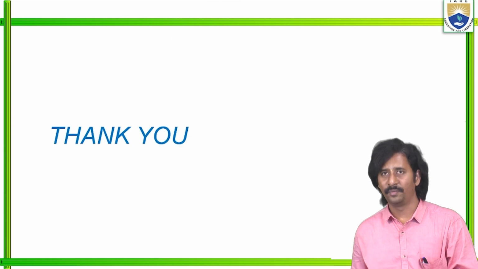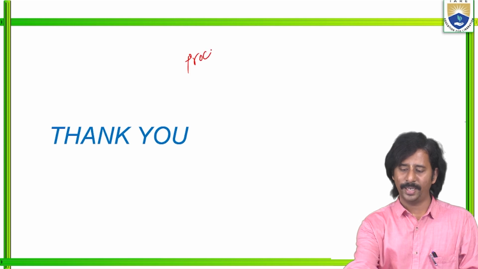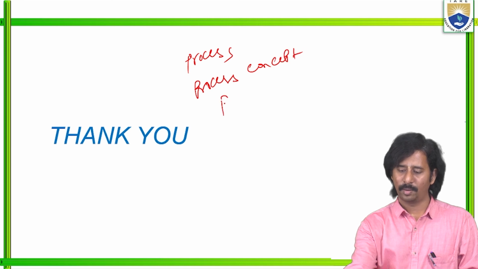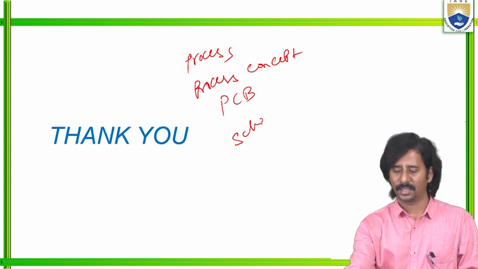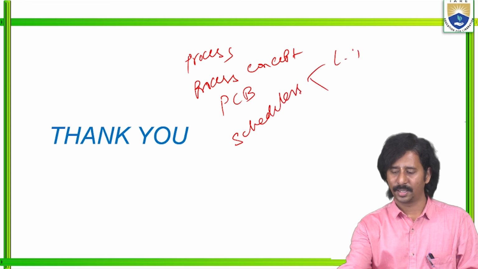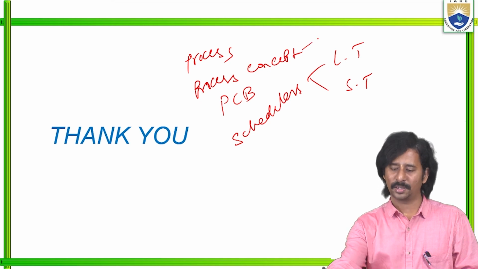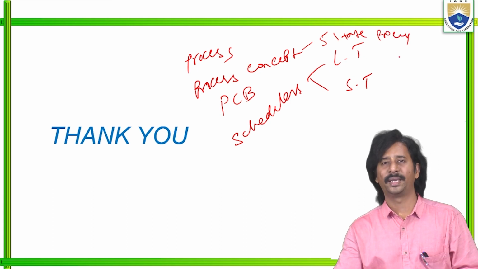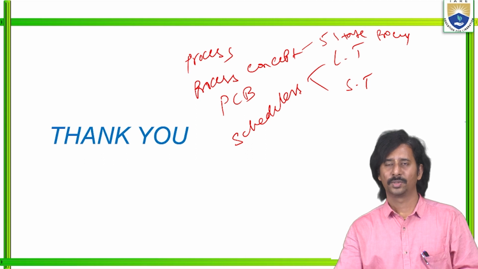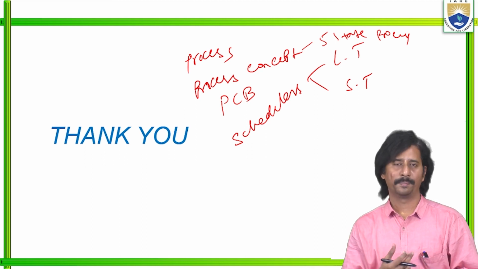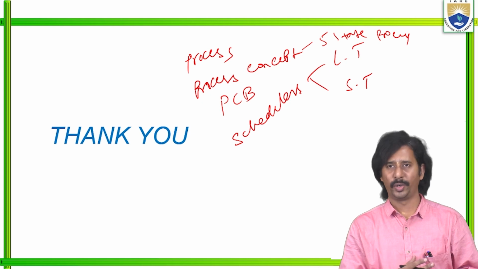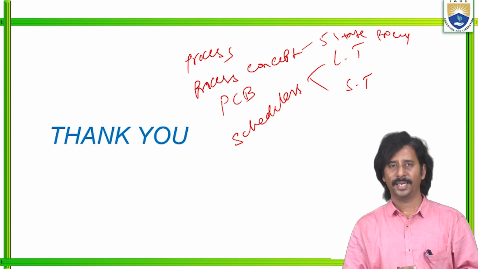So in this video we already discussed what is meant by a process, what the process concept is, what a PCB is, and the various schedulers like the long-term scheduler as well as the short-term scheduler. Within the process concept, we covered the five-state process model: new, ready, running, waiting, and terminated. So this is the process concept. In the next video, I'm going to discuss scheduling: what is meant by scheduling and what the various scheduling algorithms are.